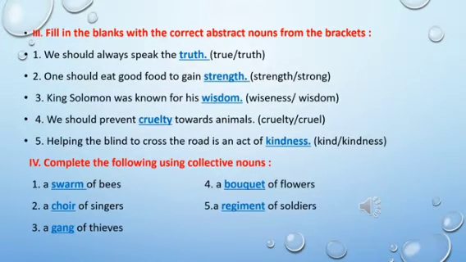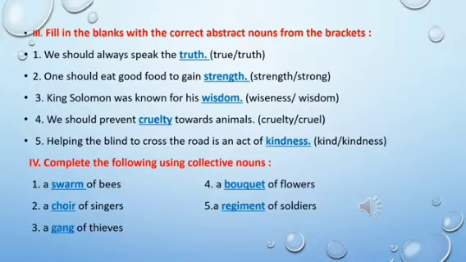Third main, fill in the blanks with the correct abstract nouns from the brackets. First one, we should always speak the dash. The answer would be truth. One should eat good food to gain dash. The answer is strength. Third one, King Solomon was known for his dash.